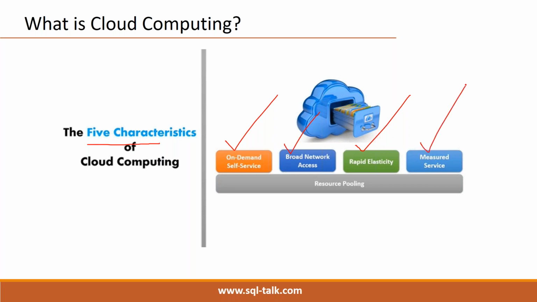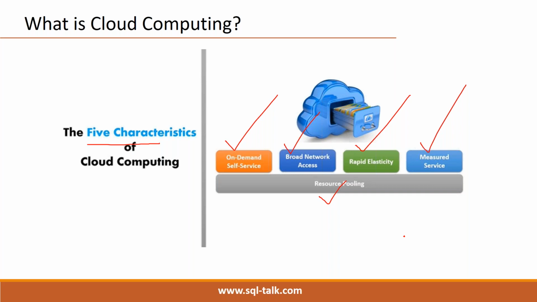Measured services means depending on usage we are paying, so no need to pay any fixed amount. Then resource pooling: the resources are available in a pool, like in a public cloud data center, so we can use the resources we want. These are the five major characteristics of cloud computing.